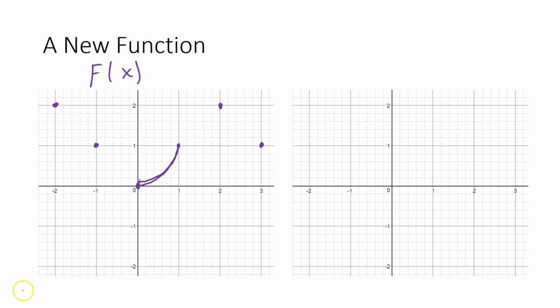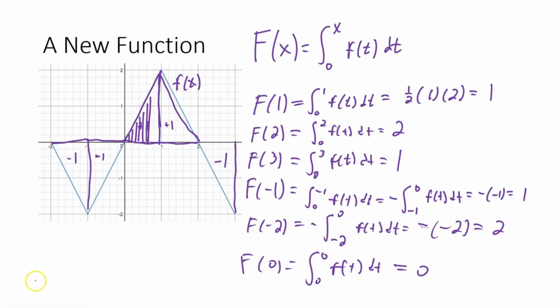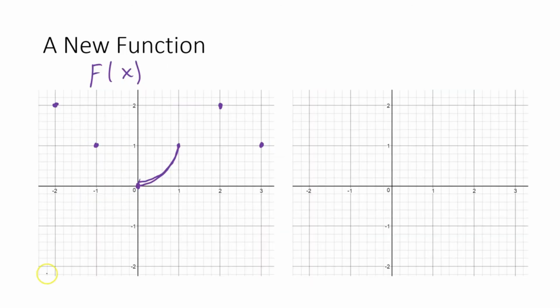And now let's think about what happens between 1 and 2. Between 1 and 2, we're still accumulating positive area, but it's slowing down. It's the opposite of what happened between 0 and 1. Between 0 and 1, we were getting longer lines. Now we're getting shorter and shorter lines. So it's going to be increasing still, but at a slower rate. So it's going to basically curve downwards like this.